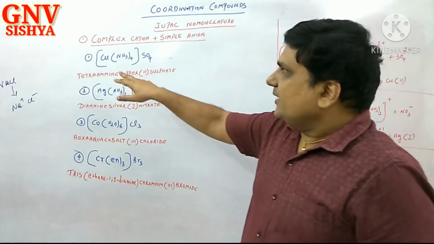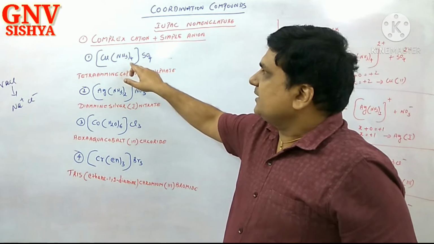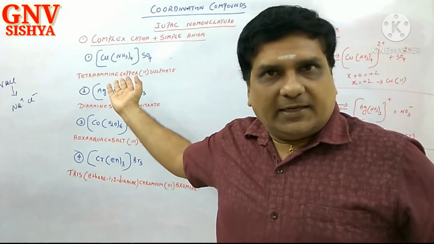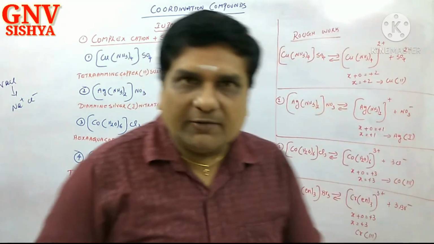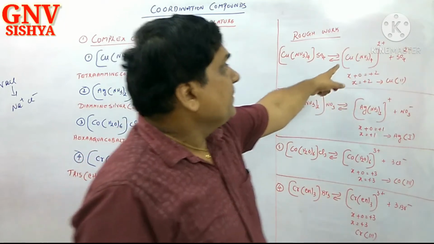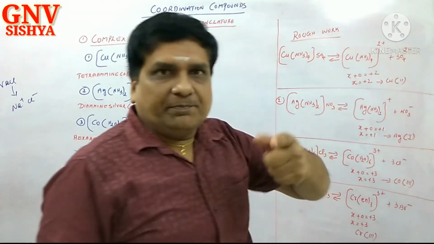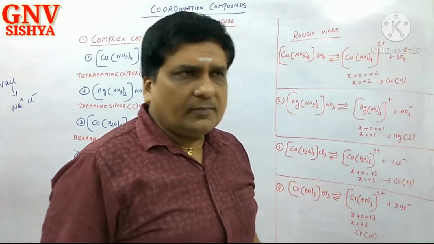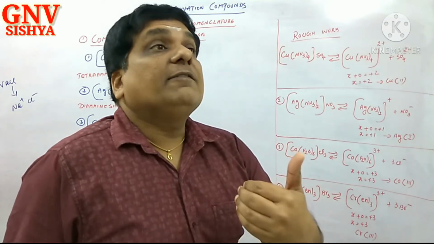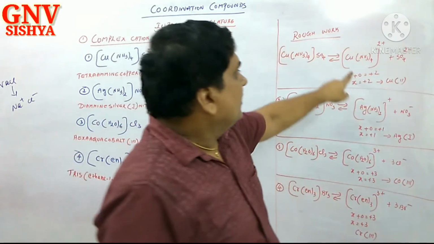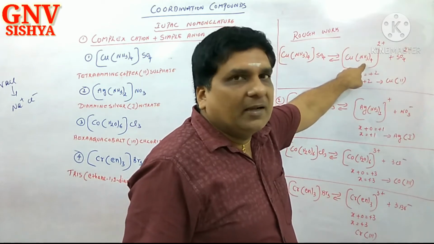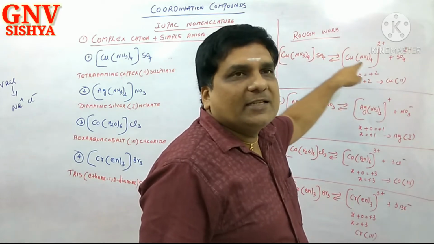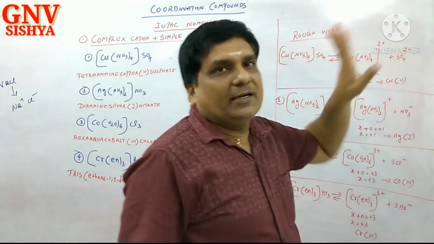So here we have [Cu(NH3)4]SO4. What did I say? Identify the type of the complex. We have identified it: complex cation, simple anion. Do the rough work in the right hand side margin. Split the complex: [Cu(NH3)4]2+ and SO4 2-. I taught you earlier how to split the complex based on the counter ion. After that, find out the charge of the central metal ion. Copper, x. This is a neutral ligand, so it will not contribute to the charge. x + 0 = +2, x = +2. Copper is present in the Roman numeral II.